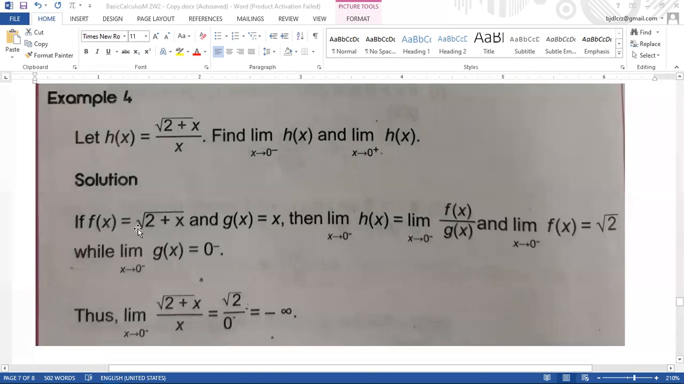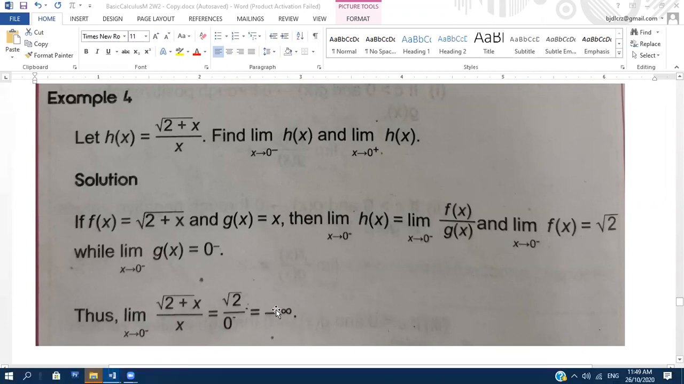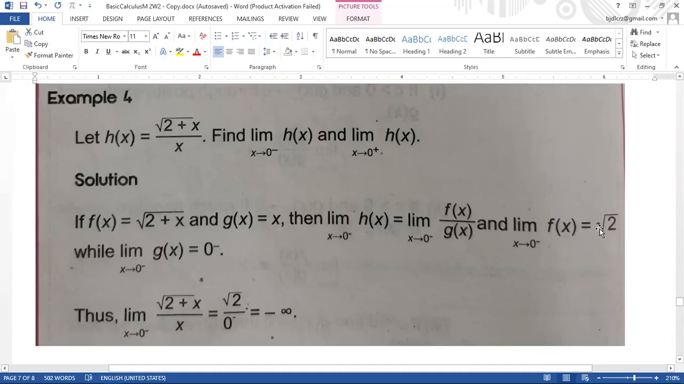If f of x is equal to the square root of 2 plus x and g of x is x, then the limit of h of x as x approaches 0 from the left is equal to the limit of f of x over g of x as x approaches 0 from the left. And the limit of f of x is equal to the square root of 2, so the plus x disappears. Well, the limit of g of x, which is the denominator, as x approaches 0 from the left is equal to